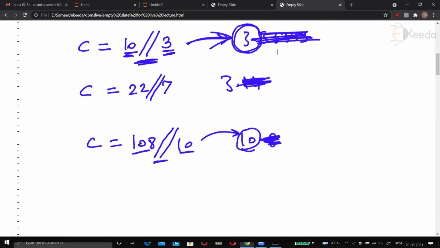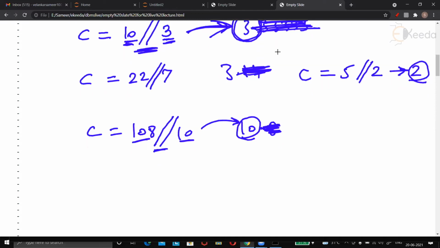Now you might find this funny. If I ask you C is equal to 5 by 2, you will say 2.5. But if I put two slashes, the answer is not going to be 2.5. The answer is 2. You might think, why is floor division needed? Let me tell you, floor division is not only needed in programming, but it is needed in our day-to-day life also.